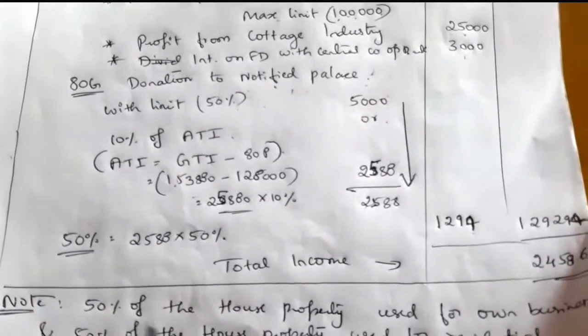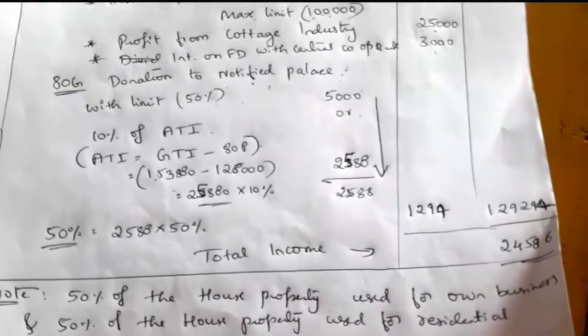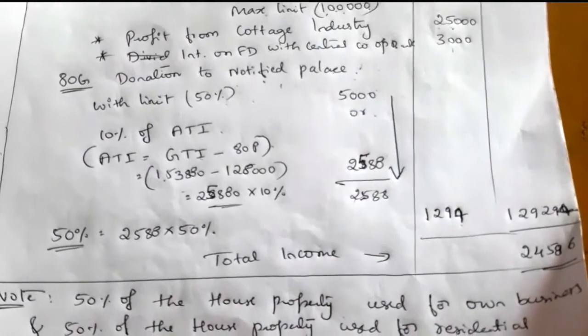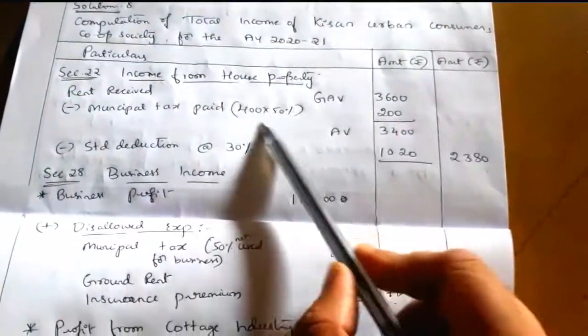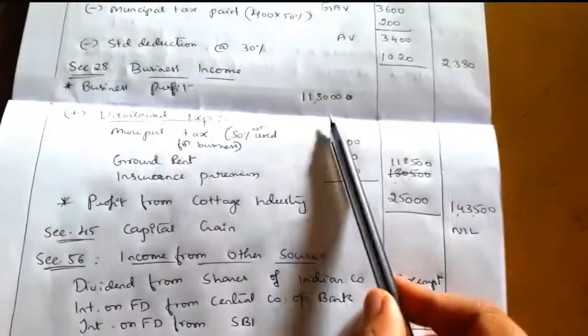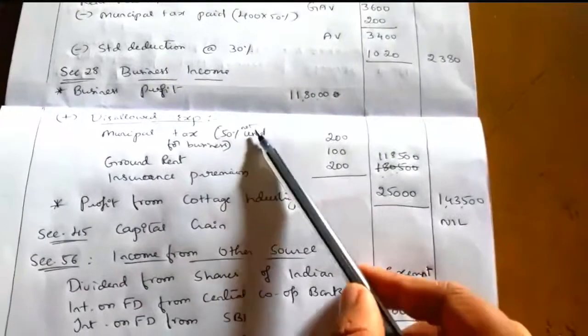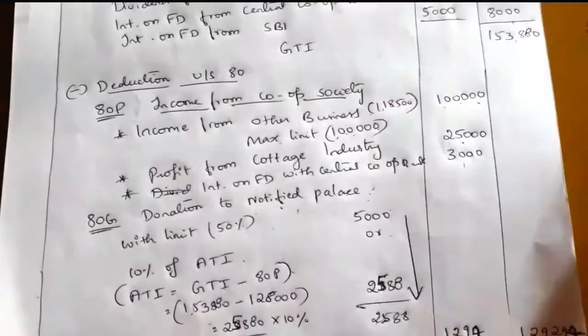So write the note here: 50% of the house property is used for own business and 50% of the house property is used for residential purpose. That is relating to these disallowed expenses and relating to municipal tax paid. So 50% is used for house property and 50% is used for business, and the portion used for residential house property is disallowed here. So calculate the tax liability by yourself.